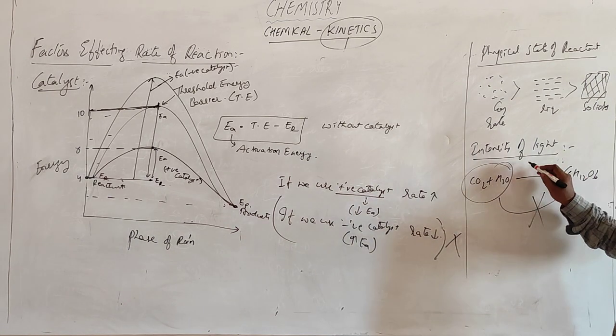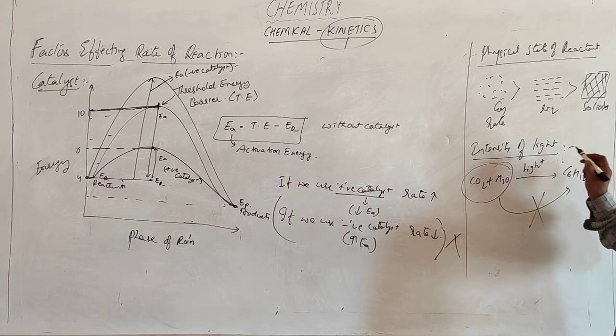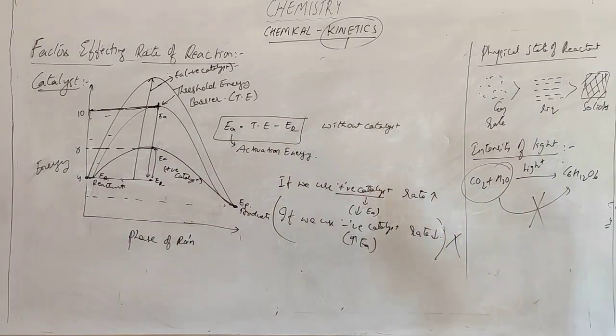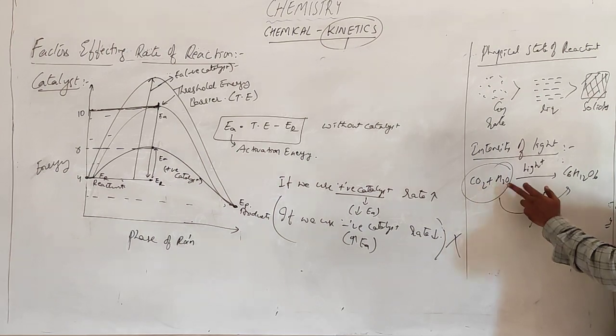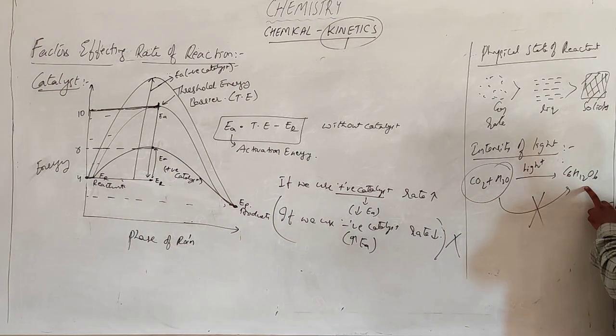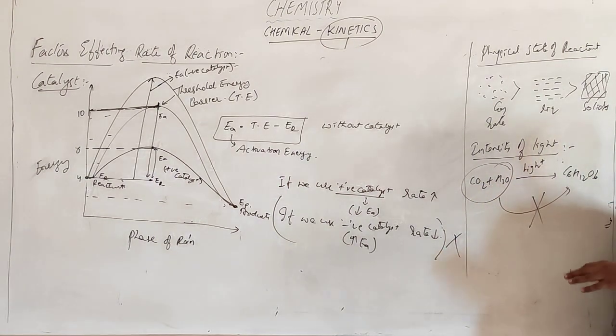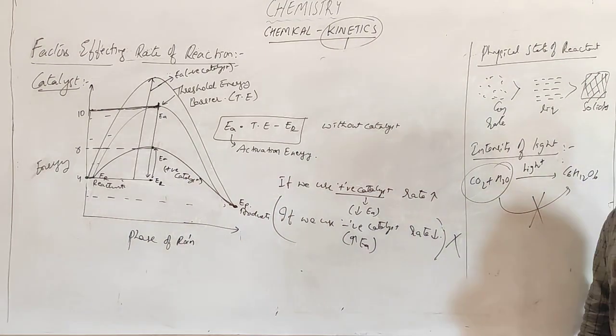It requires light. CO2 plus H2O gets converted to C6H12O6 depending upon the amount of light. If light is not there, there is no formation of the product.